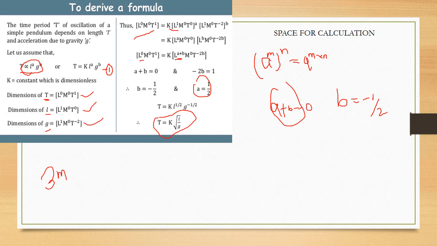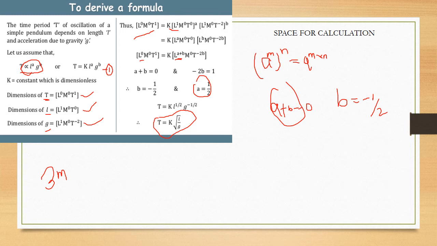We have a formula: a raised to m, bracket raised to the power n, is equal to a raised to m into n.